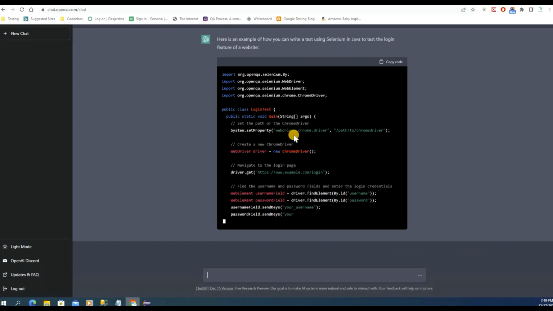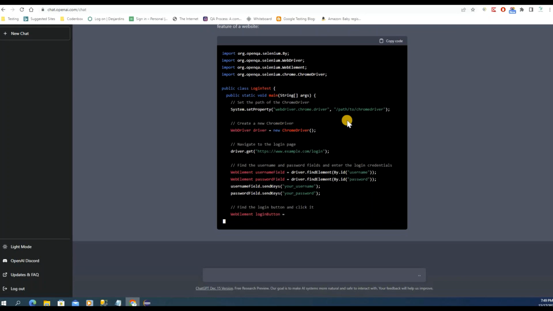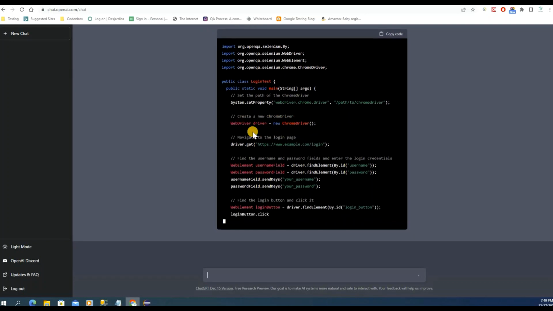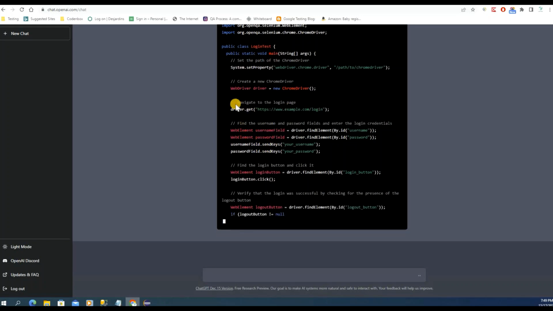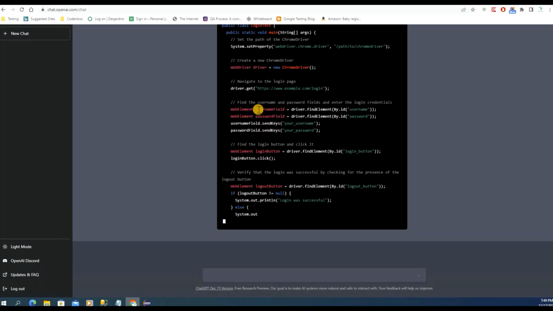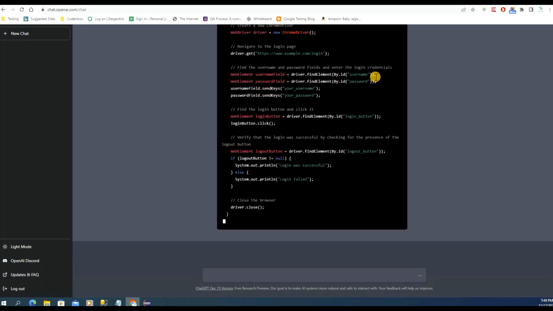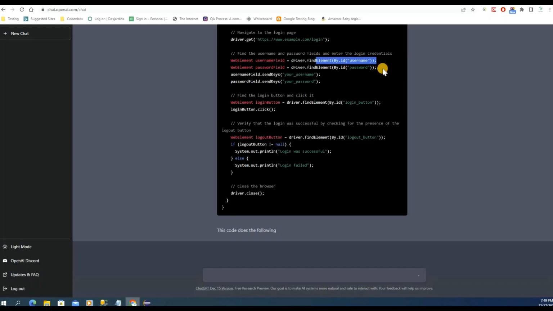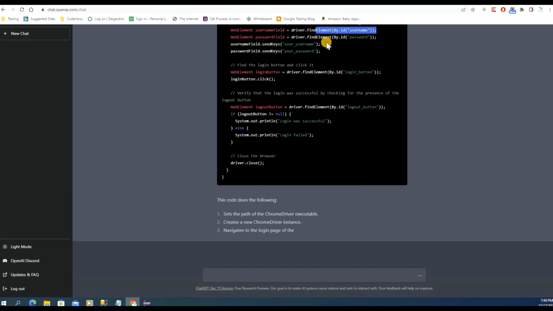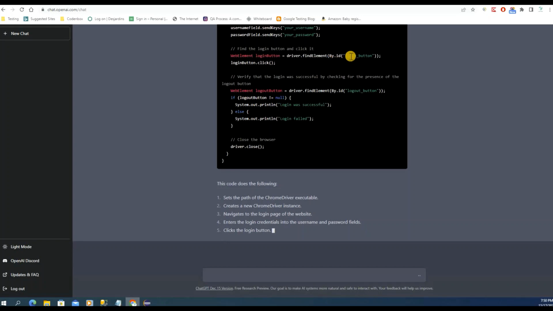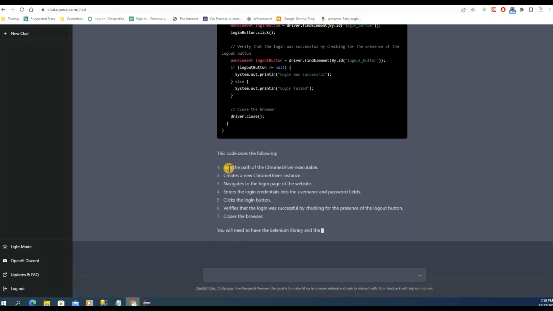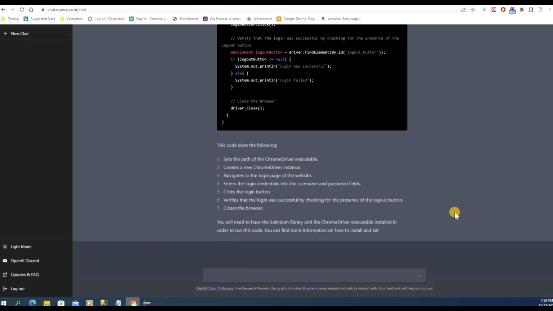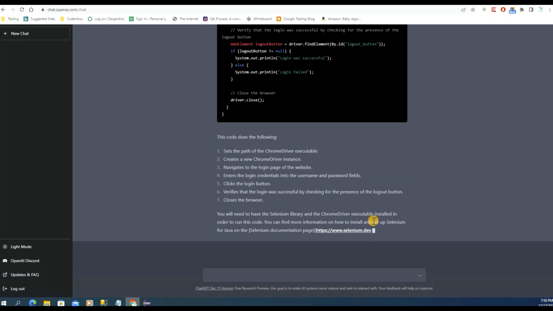You can see this is your key and value for your driver, and then it creates a new driver object, and here you can say this is to launch your application. Here is to locate the username field, and this is to locate the password field, and then you pass sendKeys to enter the value. It also describes how the code is going to work step by step, and gives you the reference too. It is really amazing.